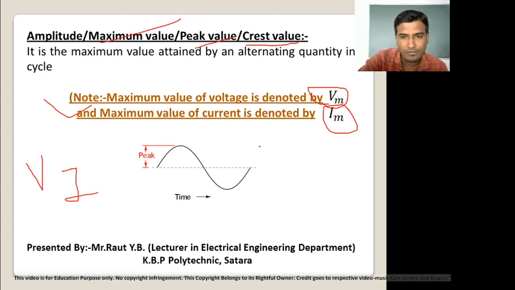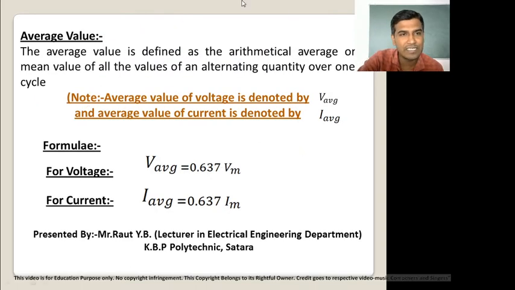Now I forgot to tell you, instantaneous values are denoted by small letters. That means the instantaneous value of voltage is denoted by small v, and the instantaneous value of current is denoted by small i. Okay.